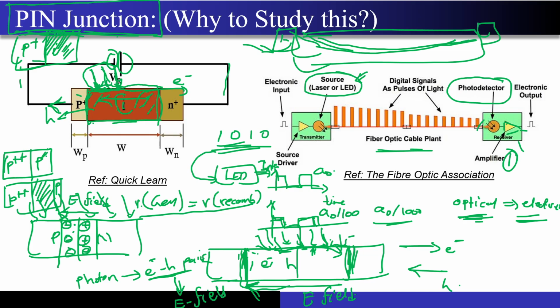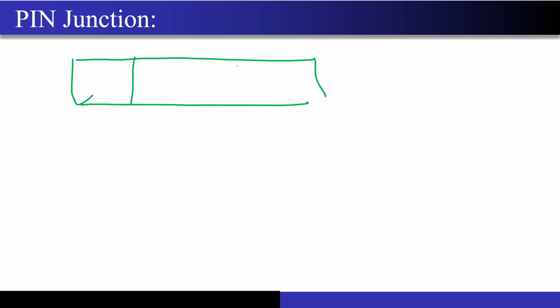Correct. Now one more thing, I will just tell you, this will give you a very good intuition. So in this case, this is a normal PN junction. Now I have, let's say, negative, negative, negative, and positive, positive, positive, positive. This is the P side, this is the N side. So now I have a semiconductor material which is positively charged over here, and this is a negatively charged material. This is the depletion region that I have.